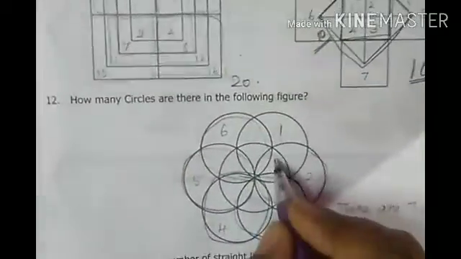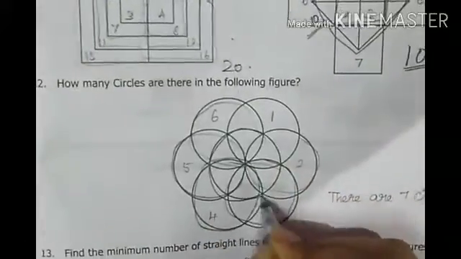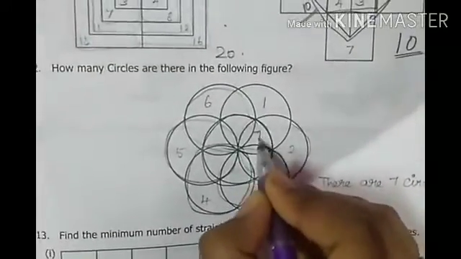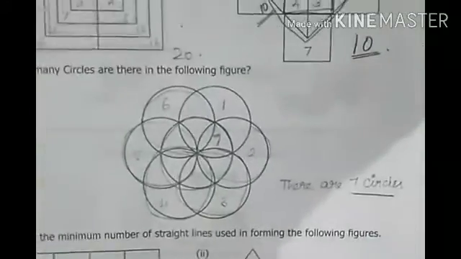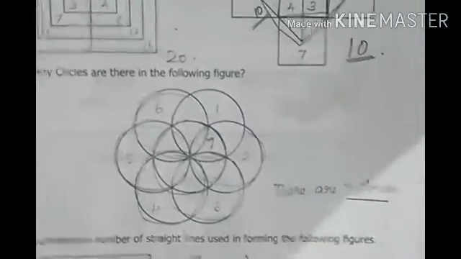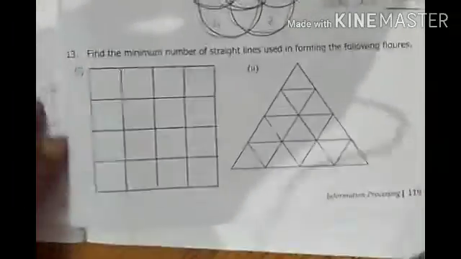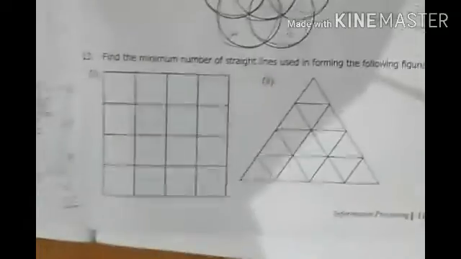Okay, in the center we have another circle. This is the 7th circle. So totally there are 7 circles. Okay, do you understand this one, children? Yes, children. Now we will move to the last sum, the 13th sum.